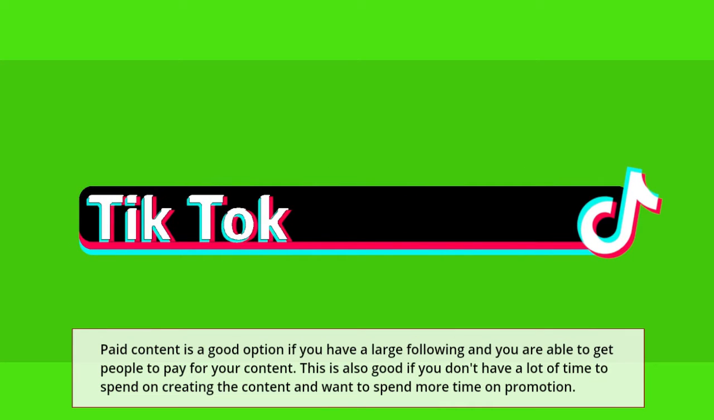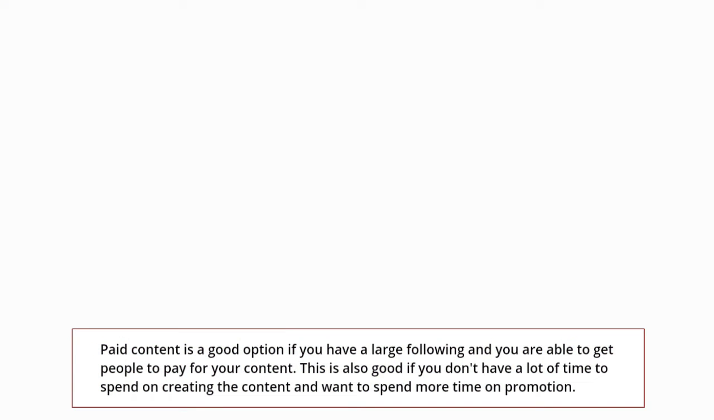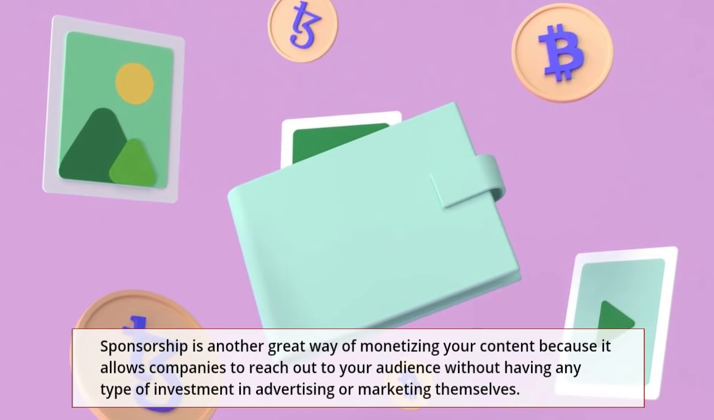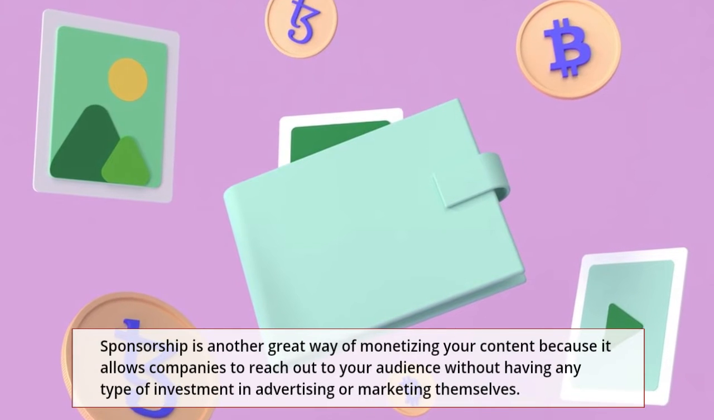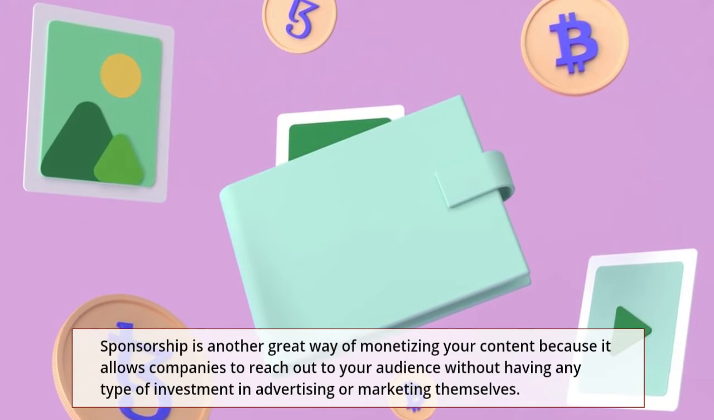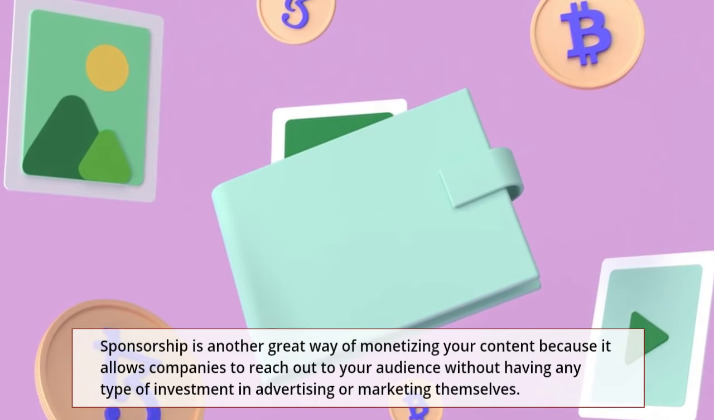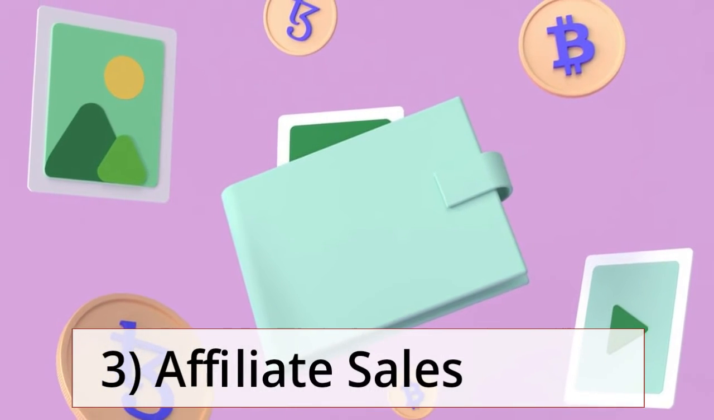Paid content is a good option if you have a large following and you are able to get people to pay for your content. This is also good if you don't have a lot of time to spend on creating the content and want to spend more time on promotion. 2. Sponsorship. Sponsorship is another great way of monetizing your content because it allows companies to reach out to your audience without having any type of investment in advertising or marketing themselves.